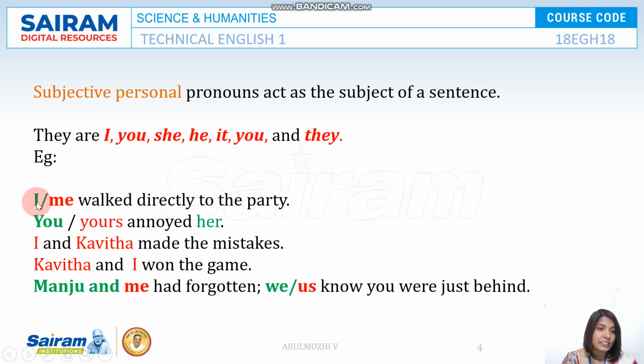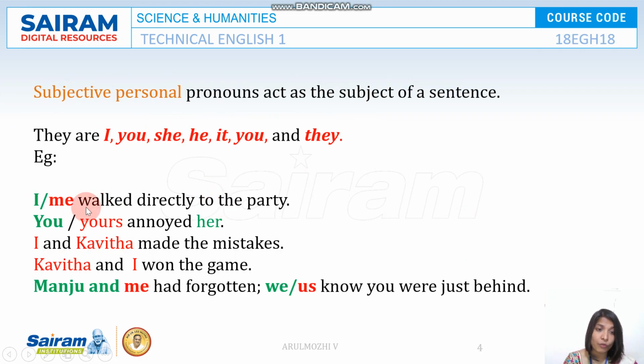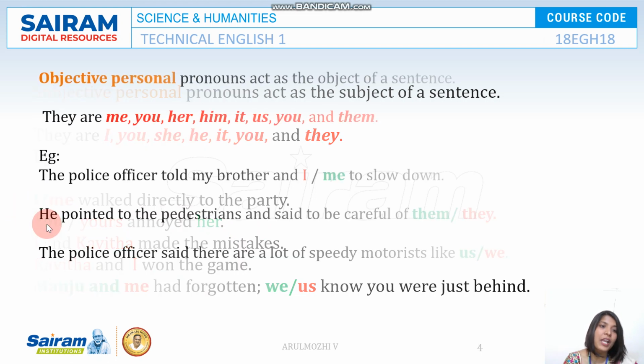Take for example, I walked directly to the park. Here, I or me? I is the subjective pronoun, so we should have I, we should omit me here. And you annoyed her or yours annoyed her? Obviously you is the answer.